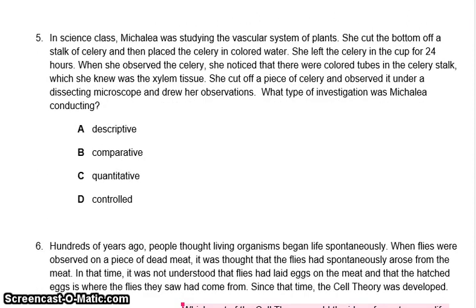Question 5. In science class, Michaela was studying the vascular system of plants. She cut the bottom off of a celery stick and then placed the celery in colored water. She left the celery in the cup for 24 hours. When she observed the celery, she noticed that there were colored tubes in the celery stalk, which she knew was the xylem tissue. She cut off a piece of celery and observed it under a dissecting microscope and drew her observations. What type of investigation was Michaela conducting? Is this descriptive, comparative, quantitative, controlled?